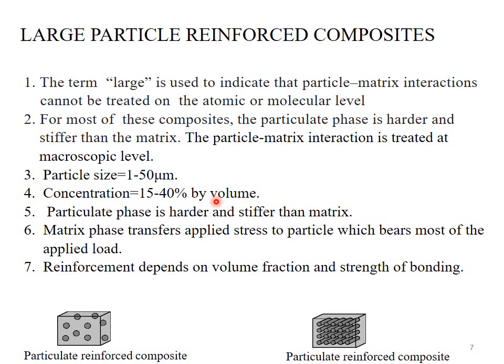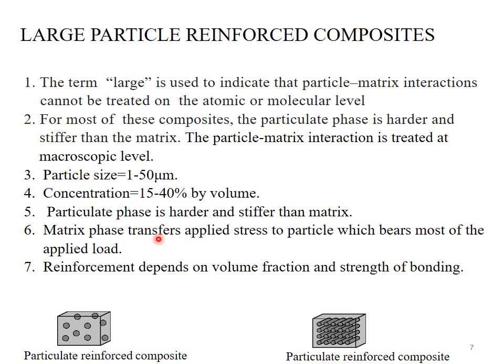For most of these composites, the particulate phase is harder and stiffer than the matrix phase. The particle matrix interaction is treated at the macroscopic level. When the particle matrix interaction is not at the atomic or molecular level, then that interaction is treated at the macroscopic level.